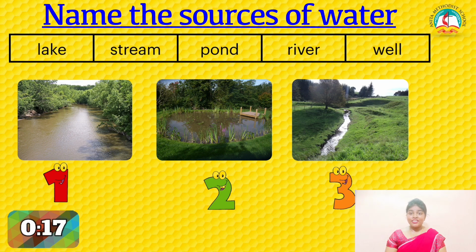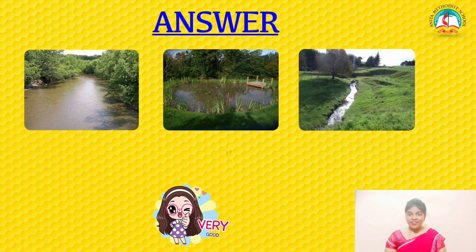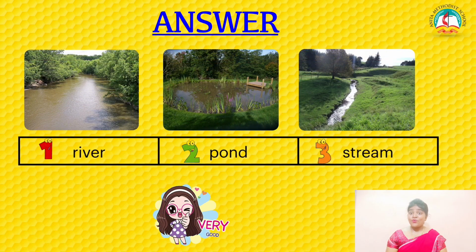It's very easy. Finished writing? Can we check our answers? Yes, so here is the answer for it. Did you get the right answer, children? Awesome job.